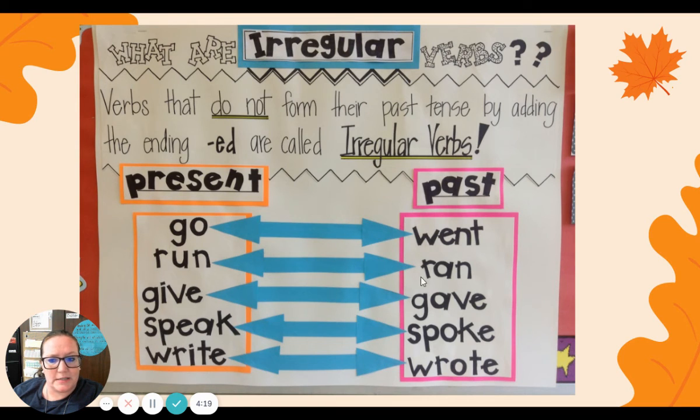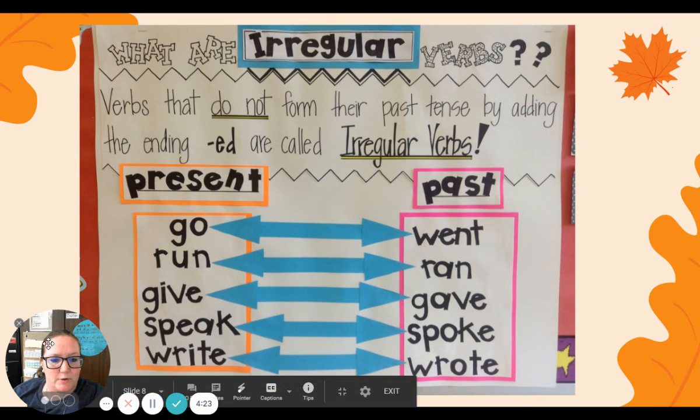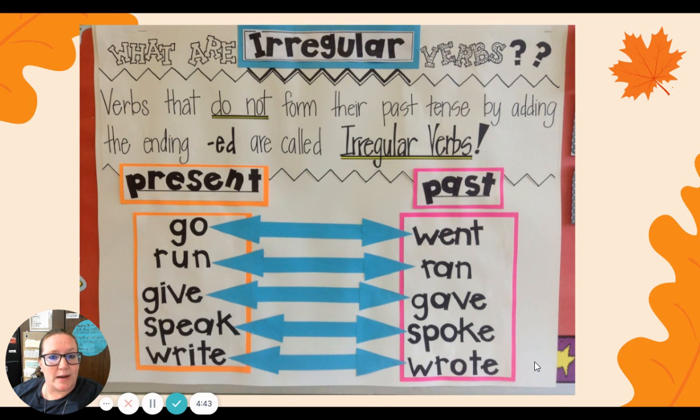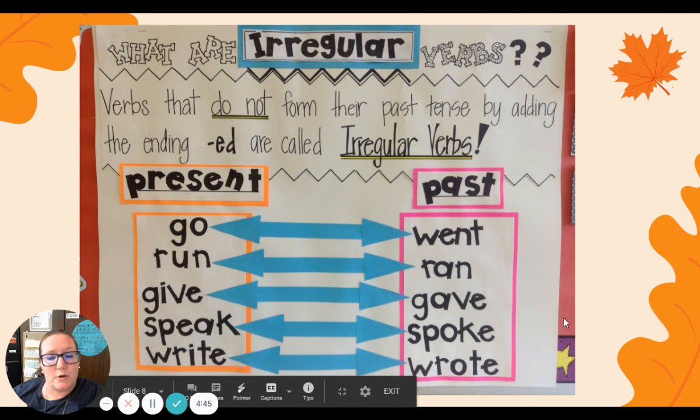Give in the present, gave in the past. Ooh, another vowel change. Speak in the present, spoke in the past. And write in the present, wrote in the past. These are just some examples, friends. There are lots of verbs in our world, right? So these are some examples of irregular verbs that might come up in your reading or your writing as you're writing stories.